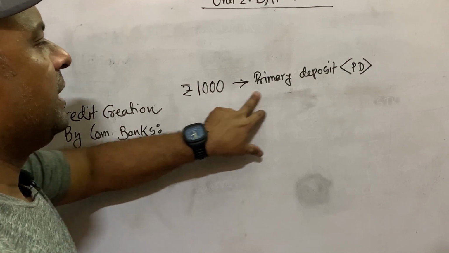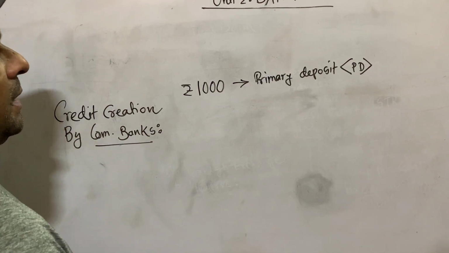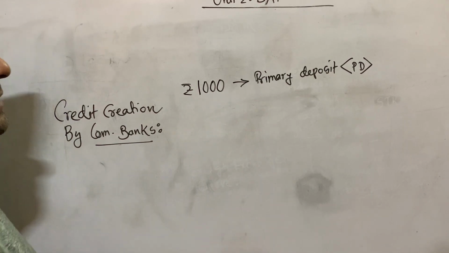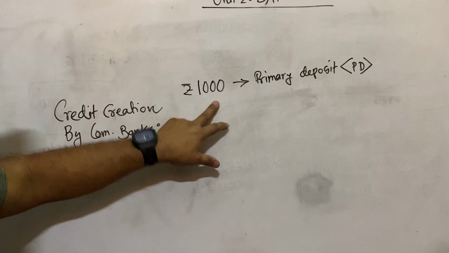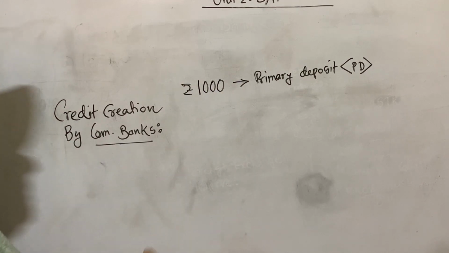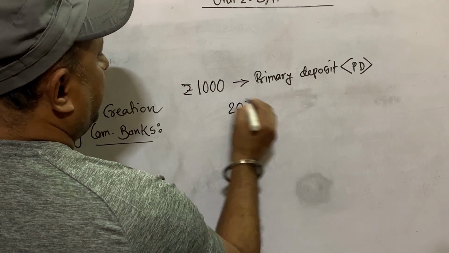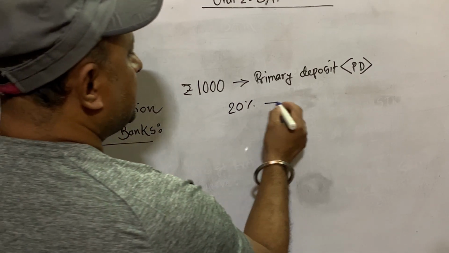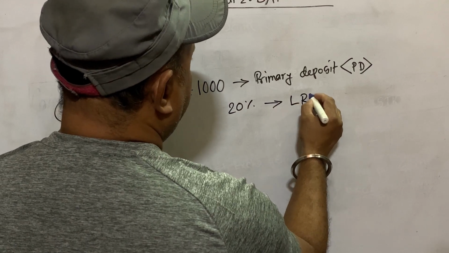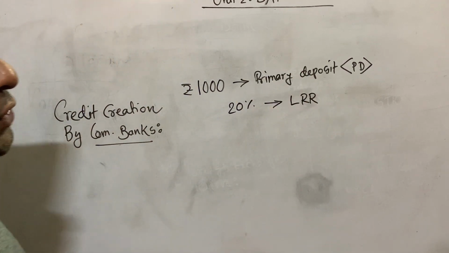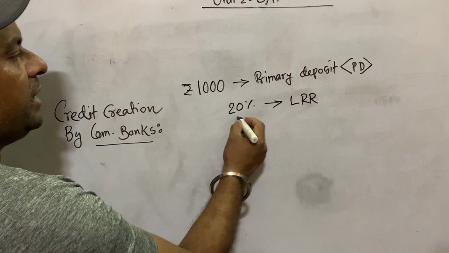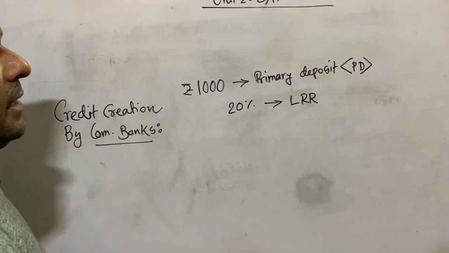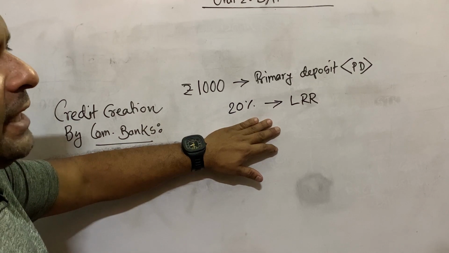Now the bank cannot give loan of the full 1000 rupees, because the bank has to keep a certain amount of money to fulfill the cash requirement of the public. Suppose the bank knows from its experience that 20% cash is required to meet the requirement of the people. This 20% is called LRR, legal reserve ratio. It means the bank has to maintain 20% as legal reserve ratio with itself, so that if people take money from the bank, the bank can fulfill their requirement.